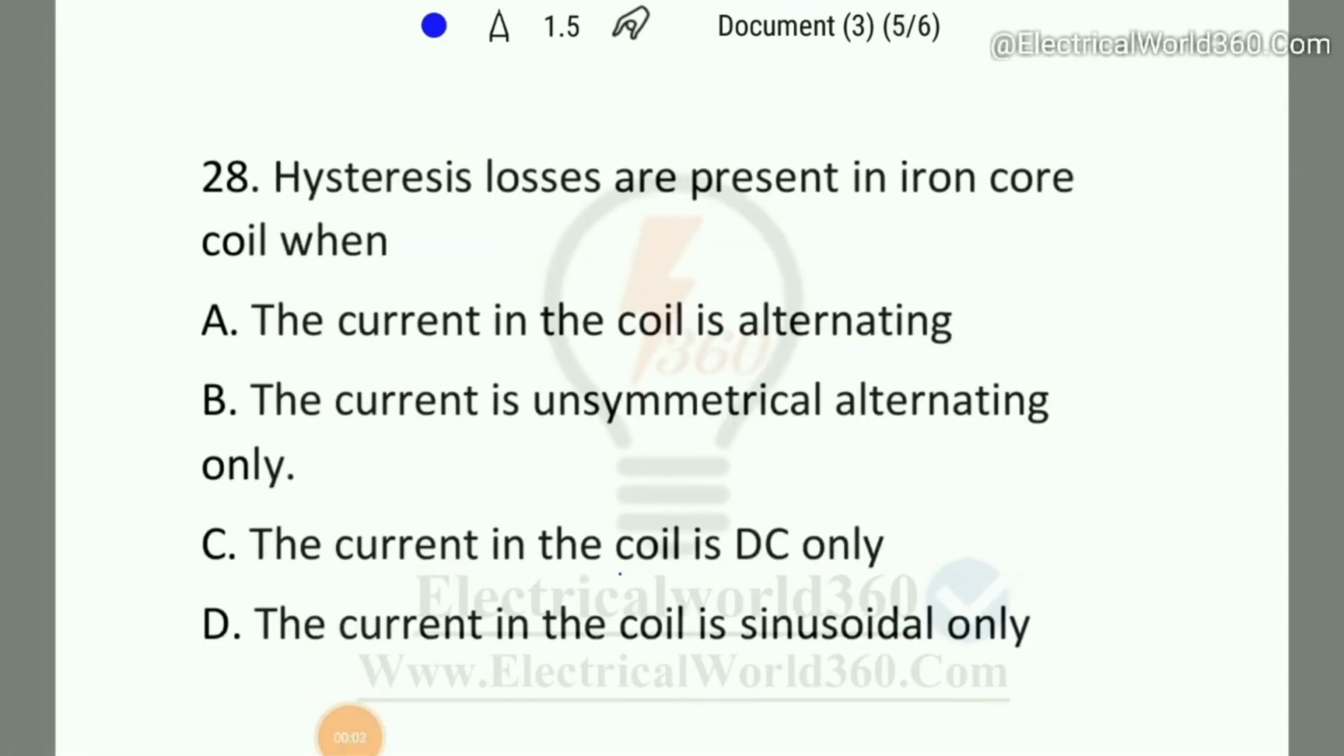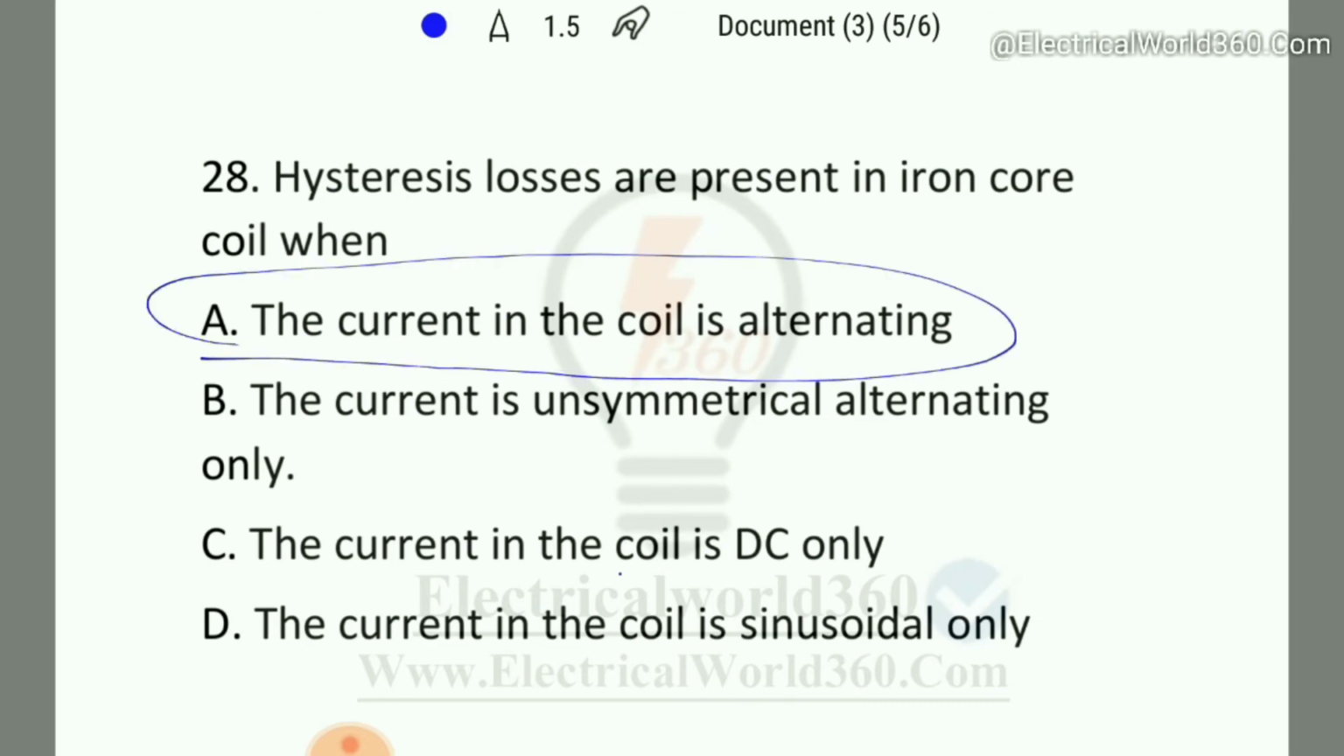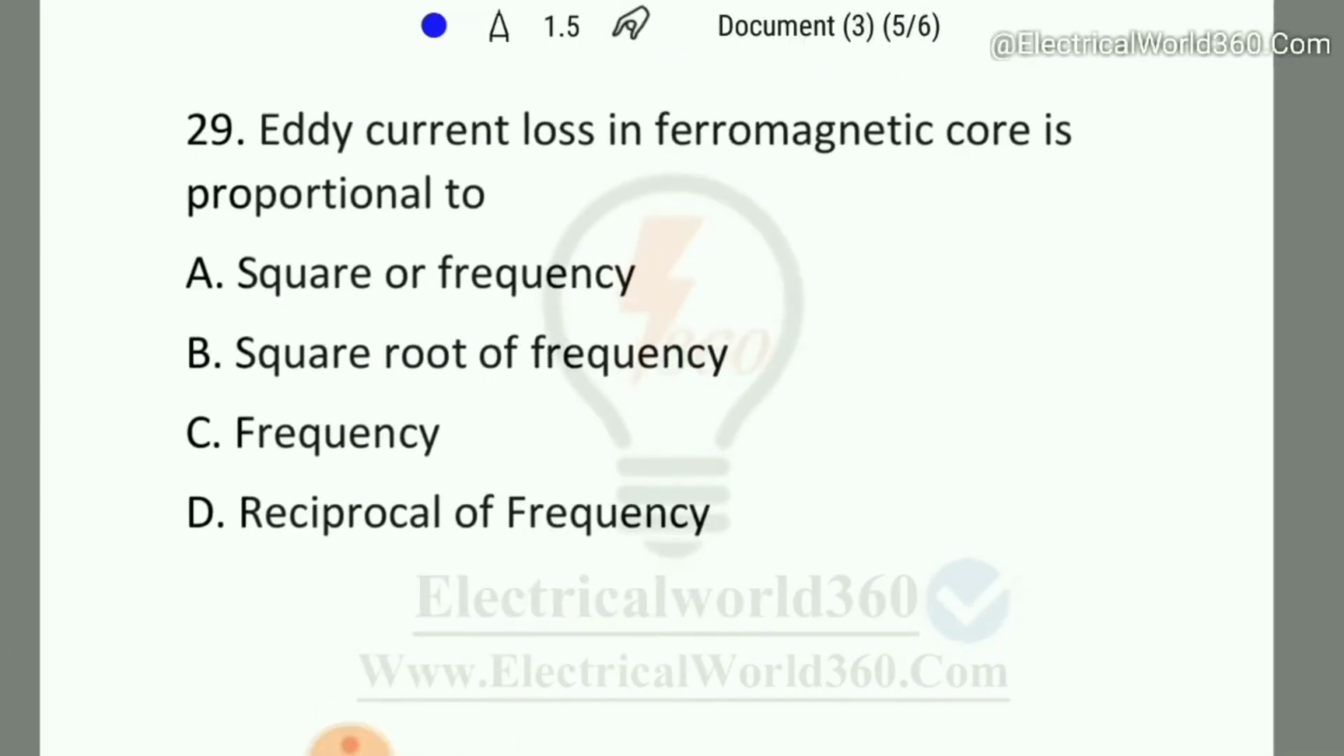Question number 28. Hysteresis losses are present in an iron core coil when the current in the coil is alternating, the current is unsymmetrical alternating only, the current in the coil is DC only, or the current in the coil is sinusoidal only. When the current is AC, the magnetization and demagnetization process happens, which causes hysteresis loss in the iron core. So here option A is the right answer.